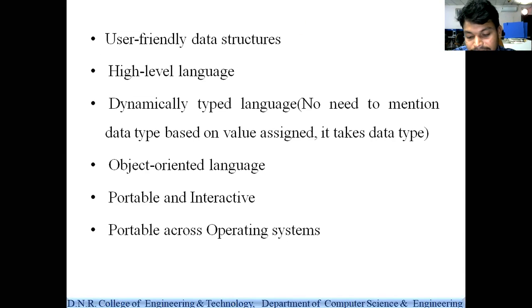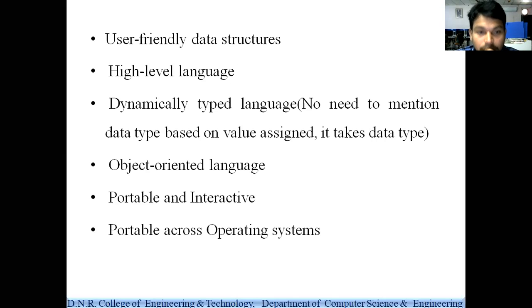And the next feature is that it is a platform independent programming language, not a platform dependent programming language. Platform independent in the sense that you can write the code in any operating system. For example, if you write the code in Windows operating system, the same code can be run in Mac operating system or Linux operating system. So it is not dependent, it is independent. That is one of the best features of Python programming.